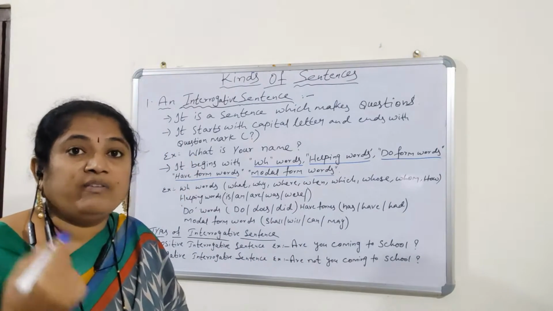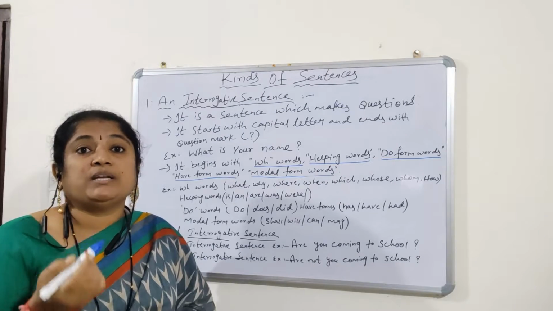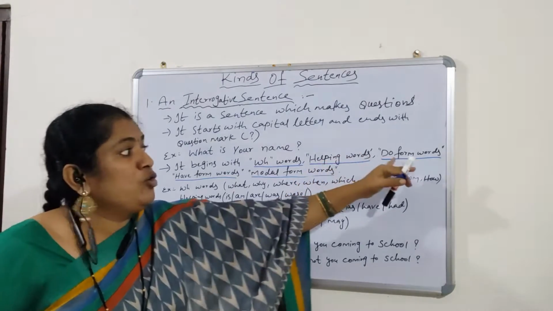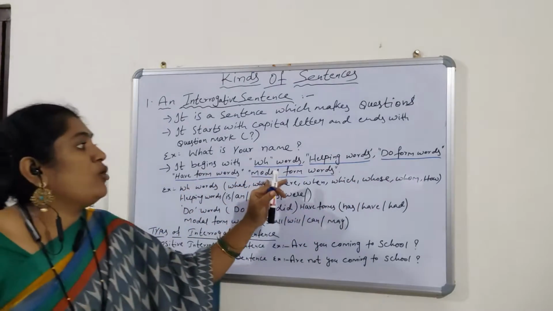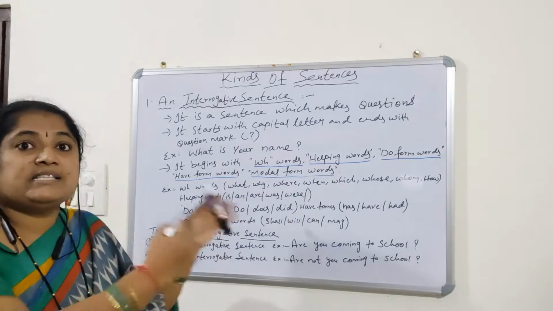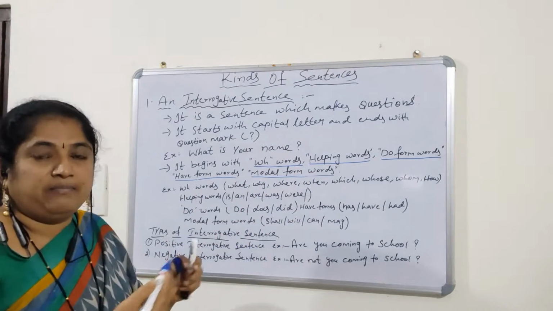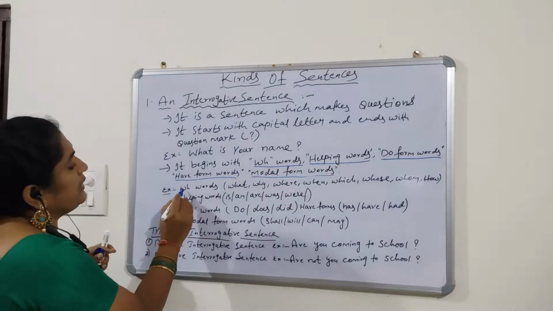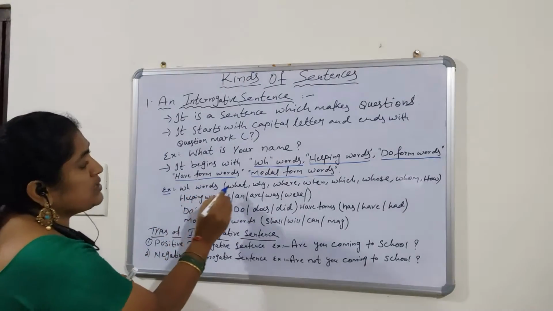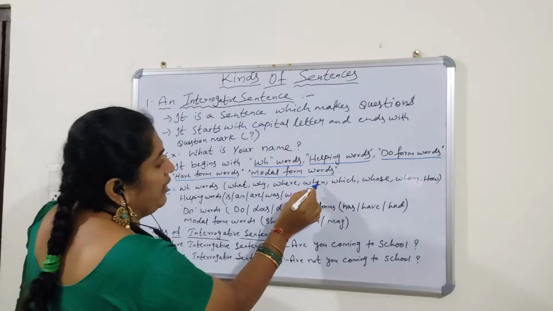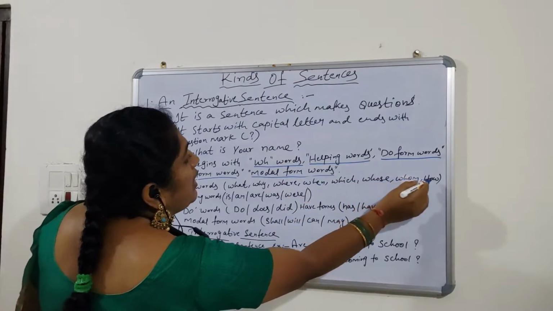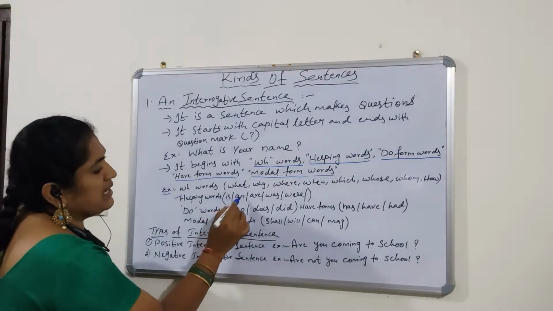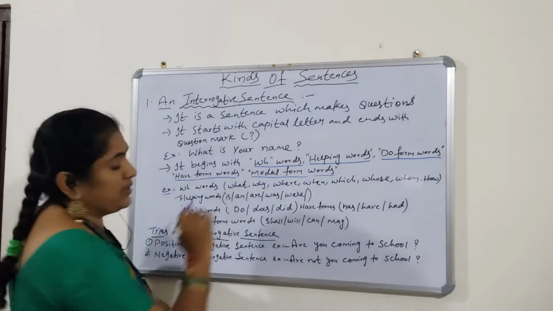Means we can make questions not only by using WH words, but also we can use helping words, do form words, have form words and modal form words. Okay, so let us see how to make questions by using these types of words. I have given the example here by using WH words. We can use what, why, where, when, which, whose, whom, how. Okay, and if you take the helping words: is, am, are, was, were.